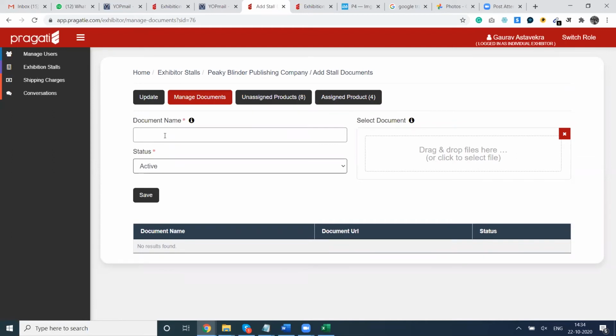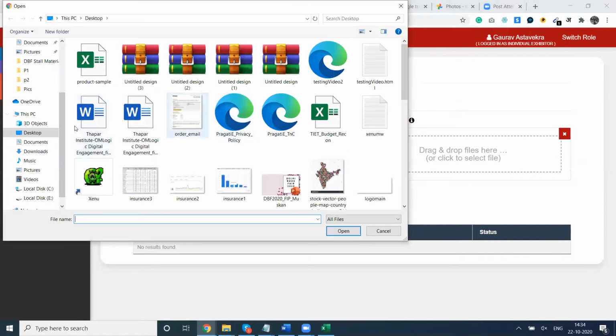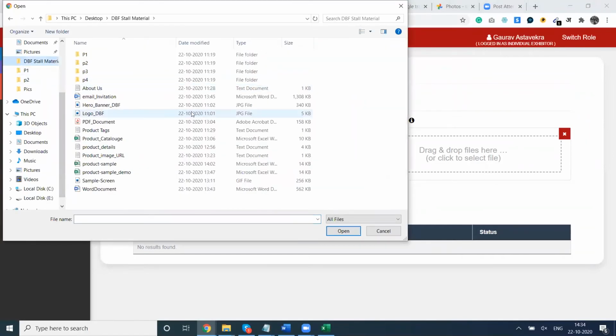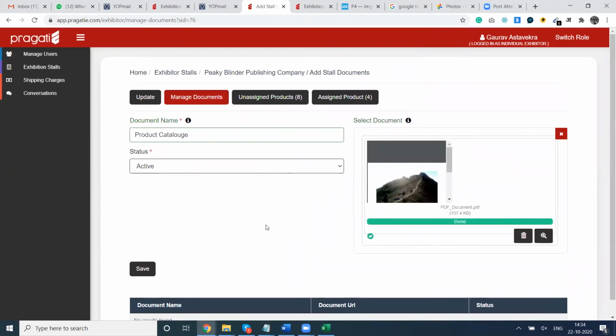So for an example, I am going to give the name of my link Product Catalog, and I will select a file which can be either a Word document or a PDF document or an Excel document. So I am selecting a PDF document here. I will select the status as active and hit the save button.